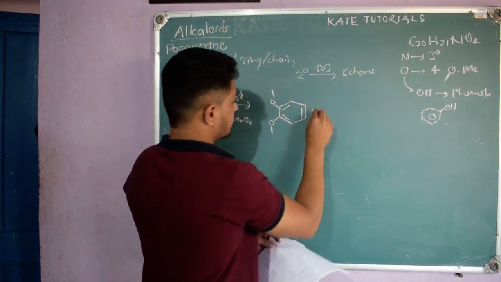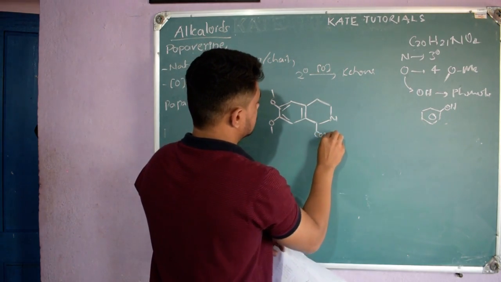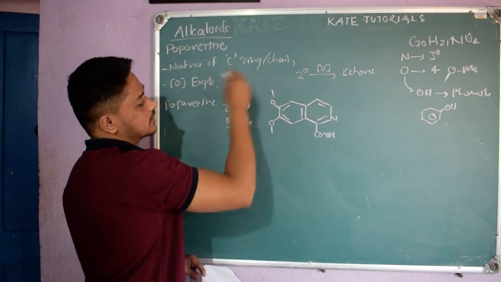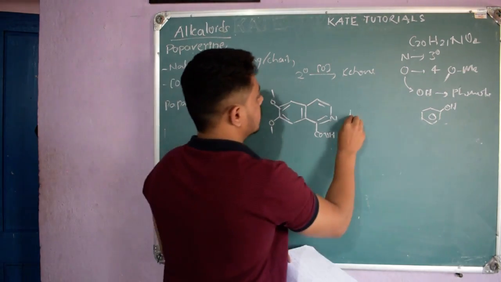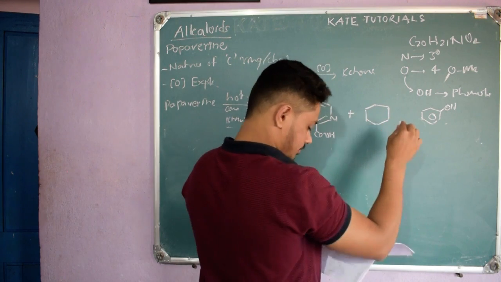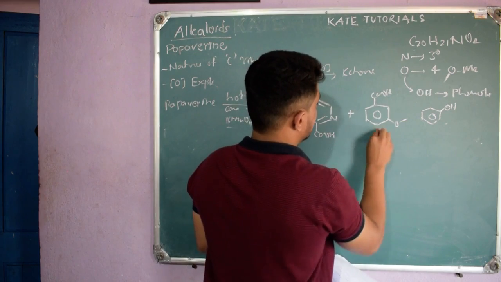OMe and here COOH. So this is the isoquinoline structure which contains some substitutions like a COOH group. One compound they got is this one; the other compound they got has COOH, OMe and OMe.